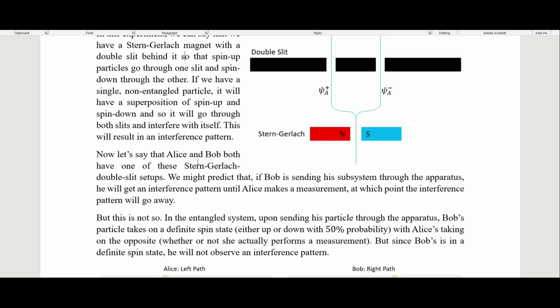So now let's say that Alice and Bob both have one of these Stern-Gerlach double slit setups so that they can send their subsystem through. We might predict that if Bob is sending his subsystem through the apparatus, he will get an interference pattern until Alice makes a measurement, at which point the interference pattern will go away, because that would mean that Alice's takes on a definite spin value and it will be the opposite of Bob's. And so we would predict that we would then see the loss of that interference pattern from Bob's measurements.